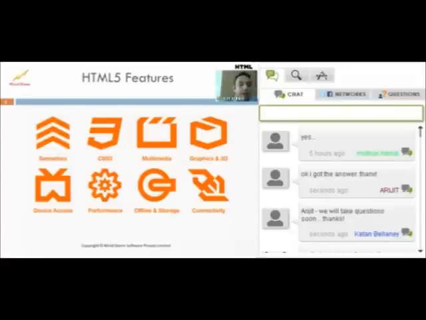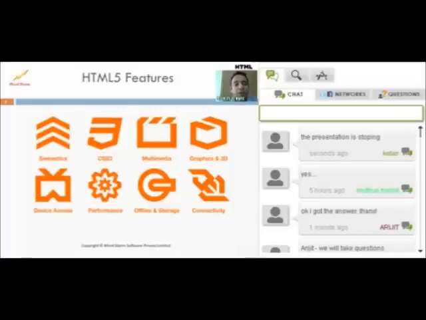Okay, so what we're going to do now is jump down into a wide spectrum of the different areas that HTML5 brings to the table. As we go through some of this, at a high level, it's good to understand the different APIs and features that HTML5 is bringing to the table today. Now, these are official icons from the HTML5 specification. So when you visit other HTML5 sites on the web, at times you will find these icons being used so that they categorize the kind of HTML5 specification that they are talking about. So let's look at some of them in brief.